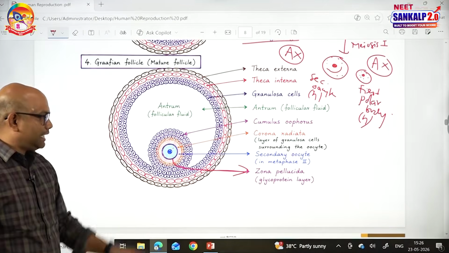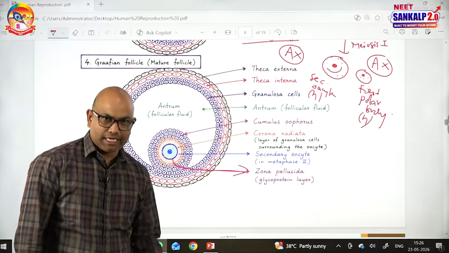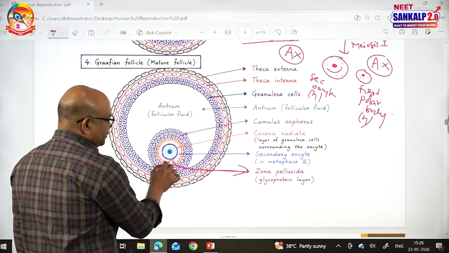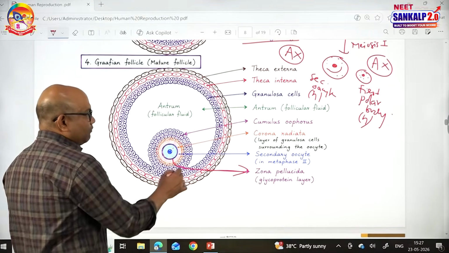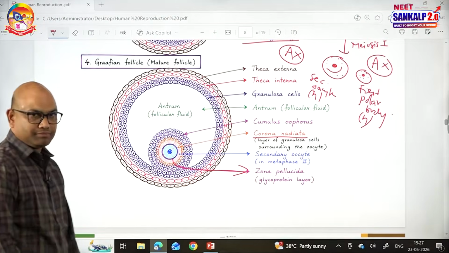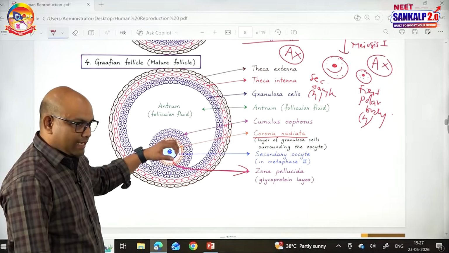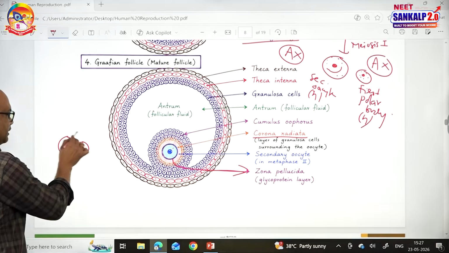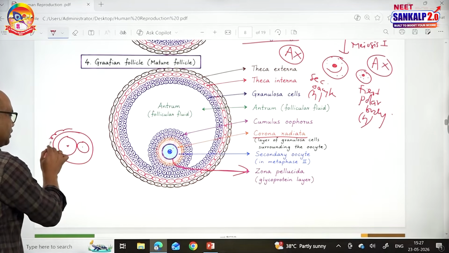This is a glycoprotein layer produced by the secondary oocyte. Then the zona pellucida is surrounded by one more layer made up of granulosa cells called the corona radiata. See, secondary oocyte, this one. First polar body, this one. This is the zona, this is the corona radiata.